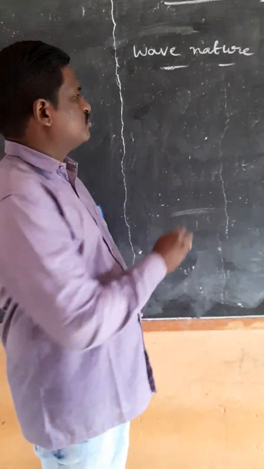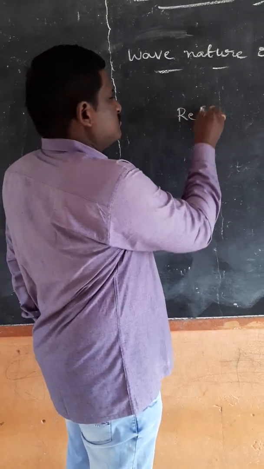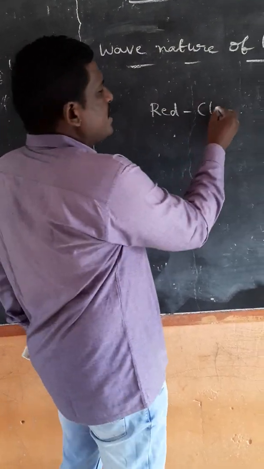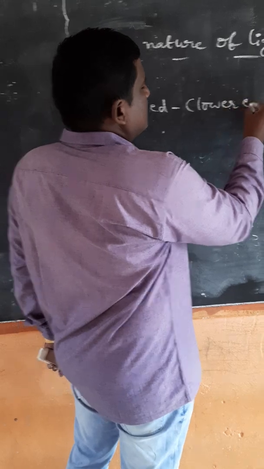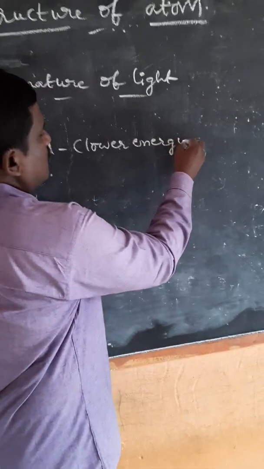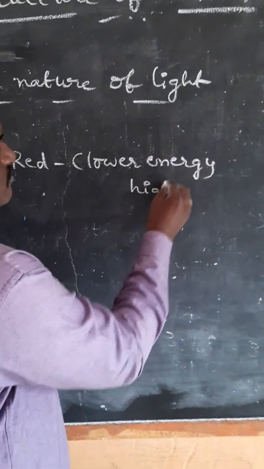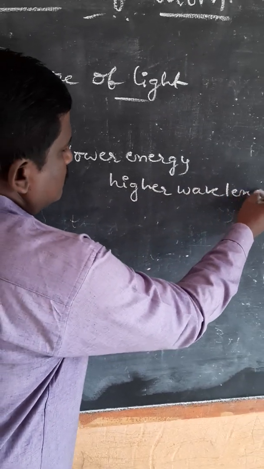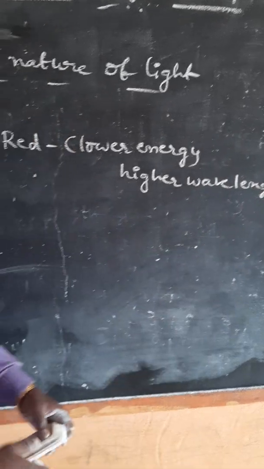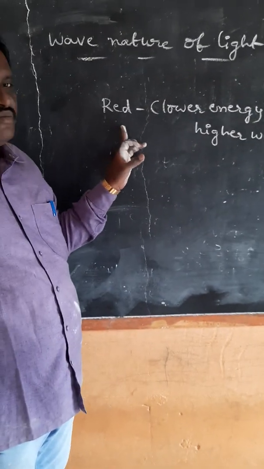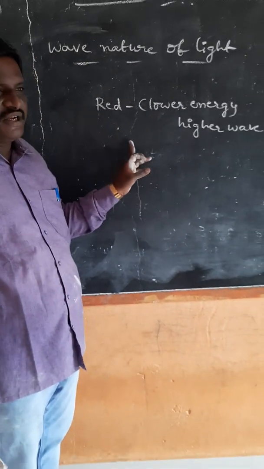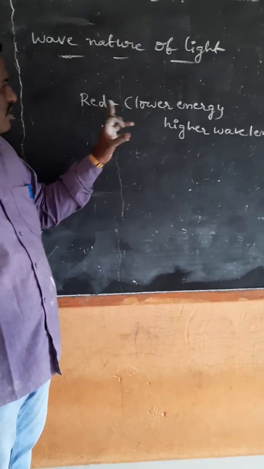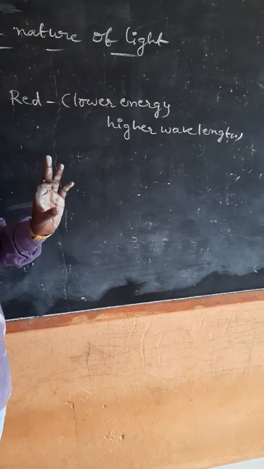First, it turns red. Red means lower energy, higher wavelength.